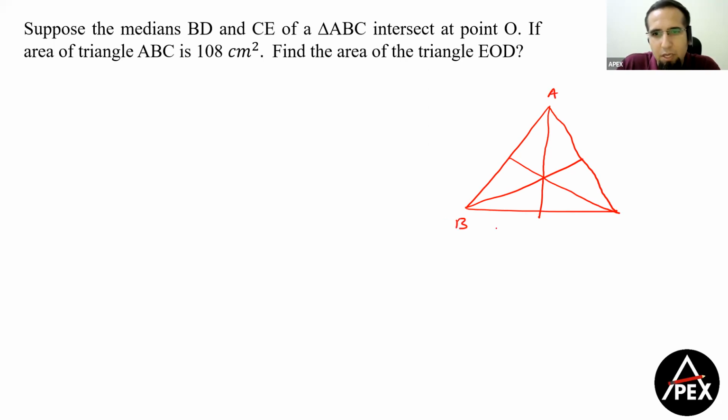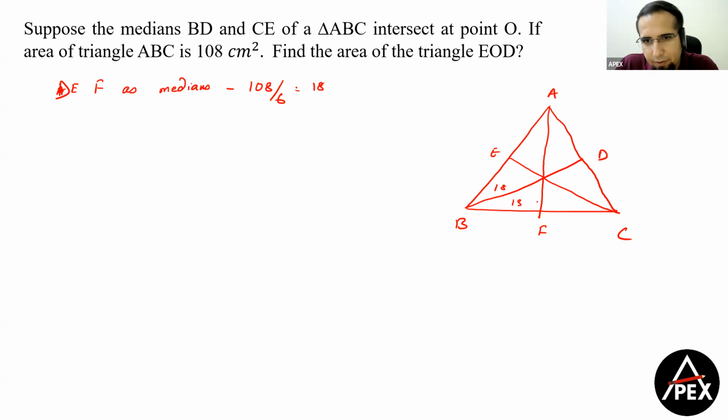Let's say this is A, B, C. I'm talking about B, D, and C, E. Let me say I'm writing F. So if I'm constructing my third median, if I have E, D, and F as medians, then the triangle is divided into 6 equal parts. So this becomes how much, guys? 6 times 8 is 48. So each part is equal to 8, 8, 8, and 8. So this is also 8, and this is also 8, and this is O.